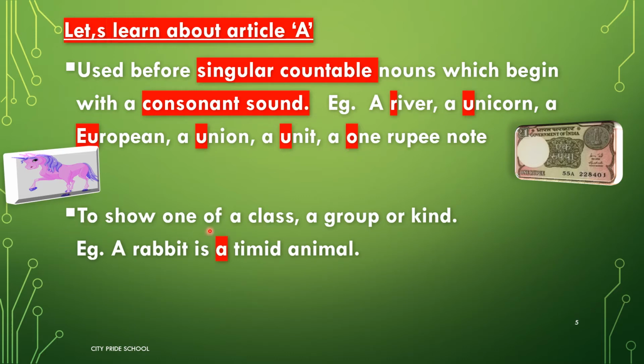Next, to show one of a class, a group, or kind. When we are talking about a class together, then we use a before it. For example, a rabbit is a timid animal. So here, a timid animal is being used for all the rabbits that are there. Rabbit by nature is a timid animal.